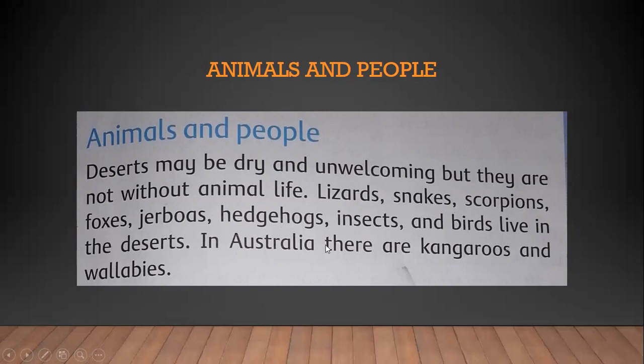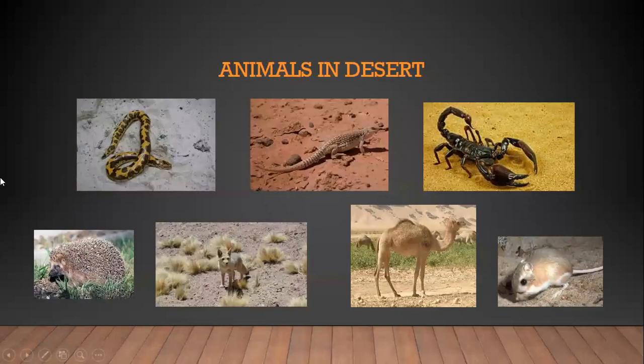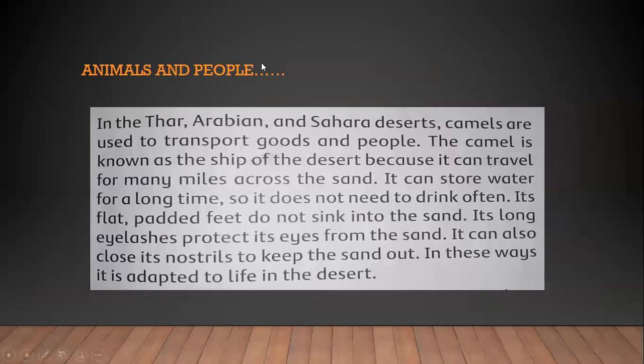We are giving here the example of Australia, as we have read before about the Australian desert. There are kangaroos and wallabies. As you can also see here in the picture, snake, lizard, scorpion, gerbils, hedgehogs, foxes, and camel. And camel we see in Pakistan, and here in Oman as well, because Oman is also an area of the Middle East where there is desert. Some areas are rocky desert and some are sandy desert.